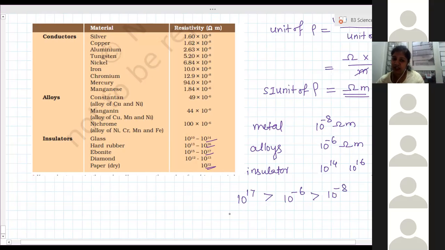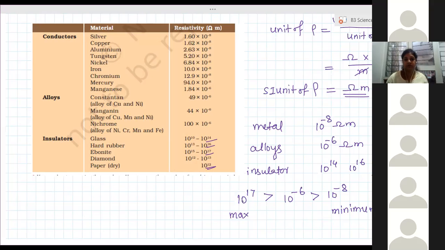So insulators have maximum resistivity and conductors have minimum resistivity. Metals have the minimum resistivity, so they are good conductors, and insulators have maximum resistivity, so they are bad conductors. Clear?